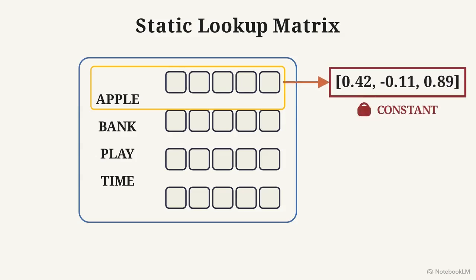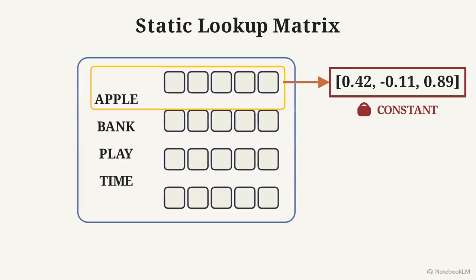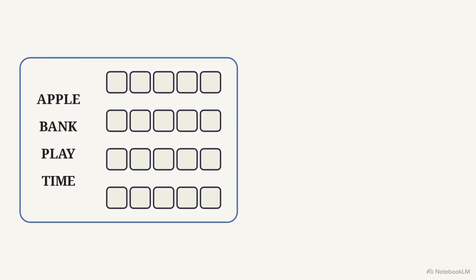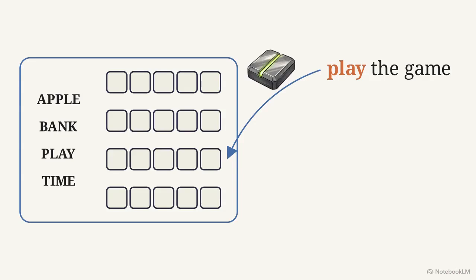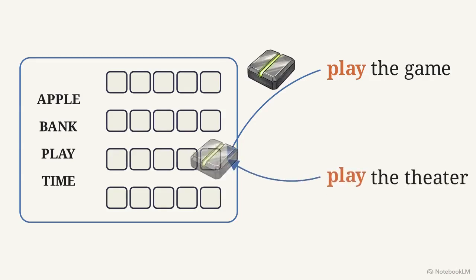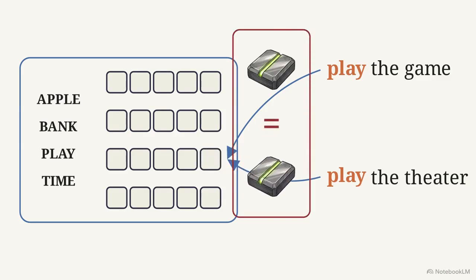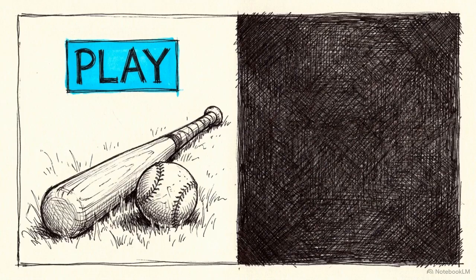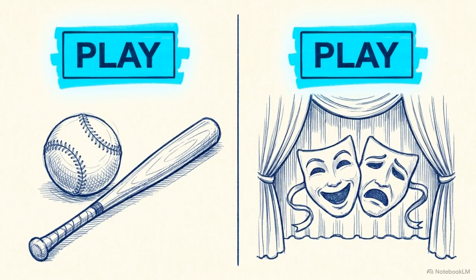This approach relies on a strict architectural assumption. The vector for a word is constant across all occurrences. This diagram shows a static lookup matrix. If we input the phrase "play the game," the model maps "play" to a specific cell. If we input "play the theater," it traces to the exact same cell and outputs identical mathematical vectors. Since the assigned vector is context independent, the model cannot distinguish between a sport and a stage production. Polysemy remains invisible to the architecture.